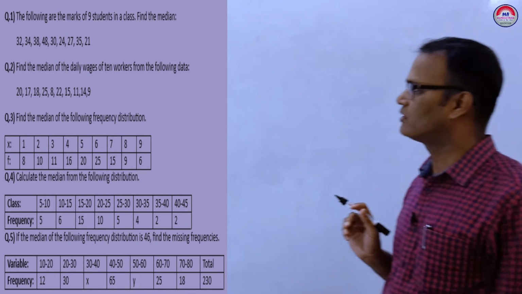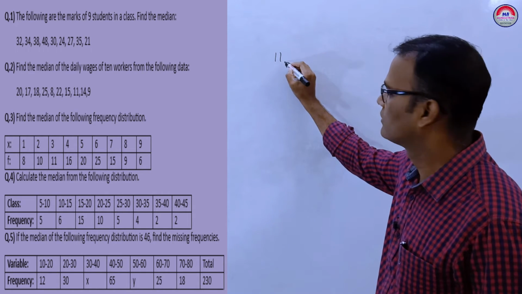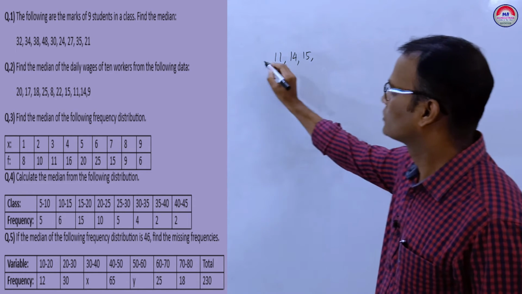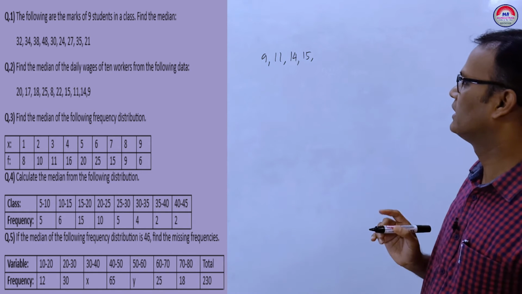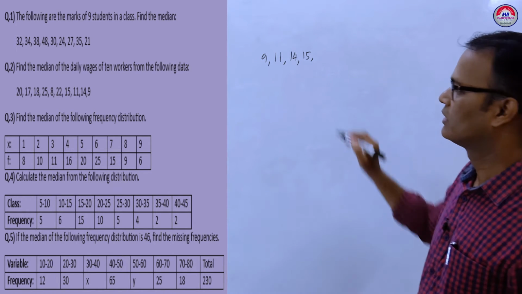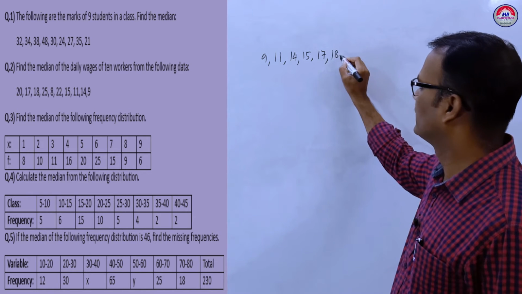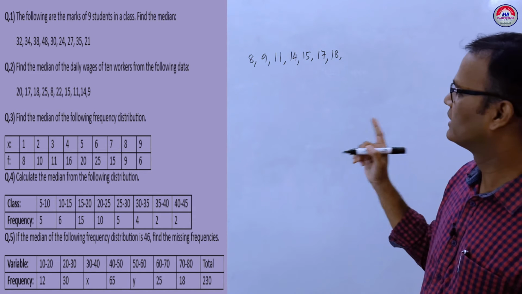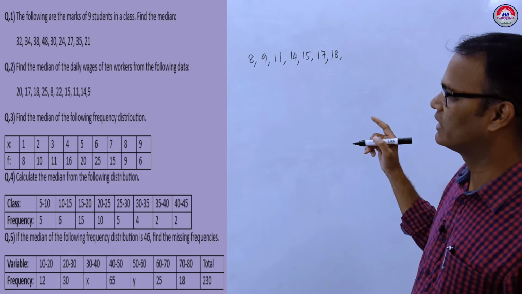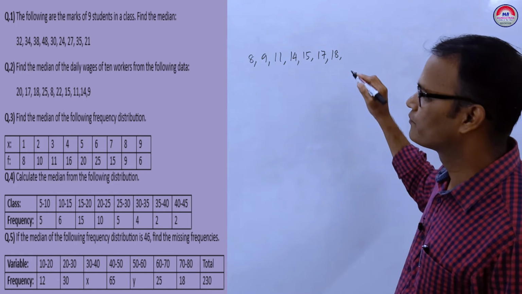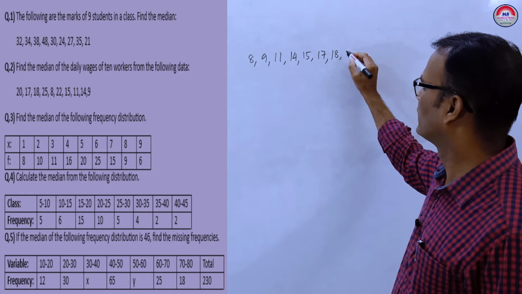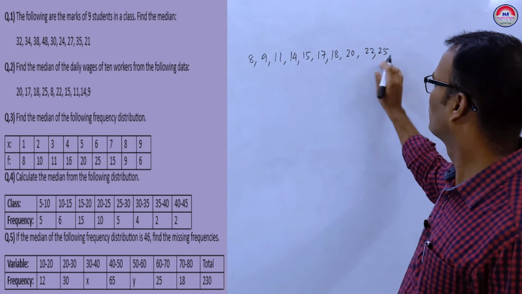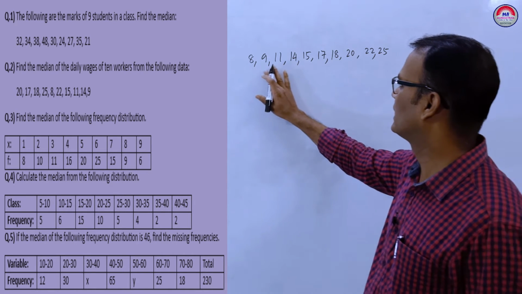In ascending order it will be 9, 11, 14, 15, 17, 18, 20, 22, 25.